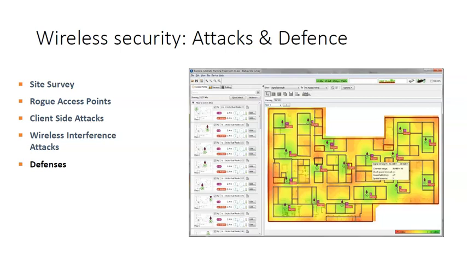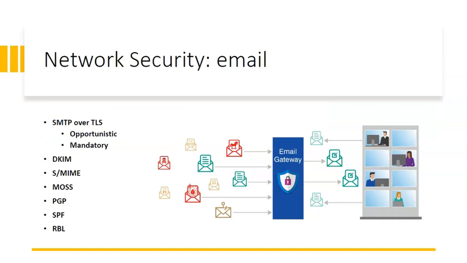Now let's discuss email network security. Normally we use SMTP, but we can use TLS over SMTP because SMTP is in plain text. When we use TLS with SMTP, we encapsulate the whole SMTP traffic between server transmissions to prevent any eavesdroppers, and it also helps us prevent any man-in-the-middle attack. But it does not provide any protection if the particular server is compromised.